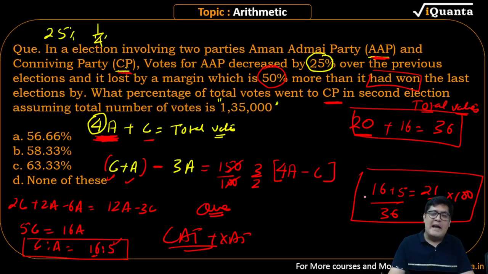Then out of that, how many are going to conniving party in the next election? So conniving party is getting its own vote C and one more vote A. This is C and this is A. So 21 votes out of 36.